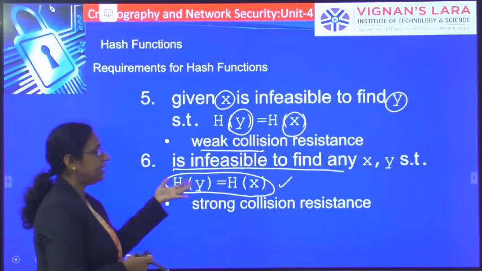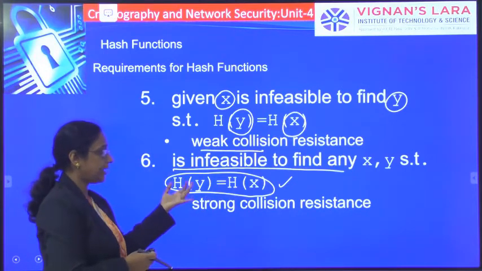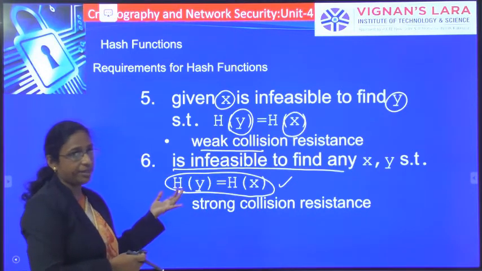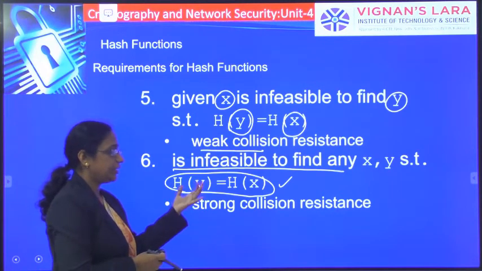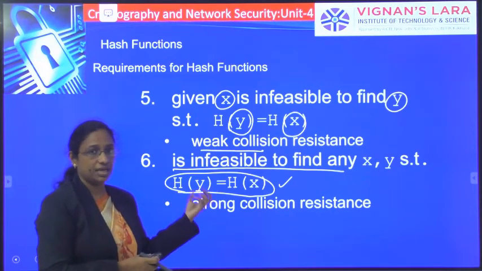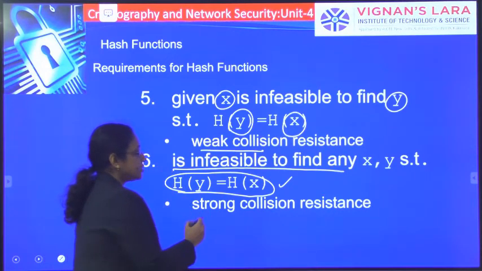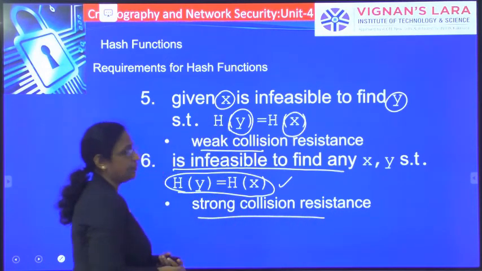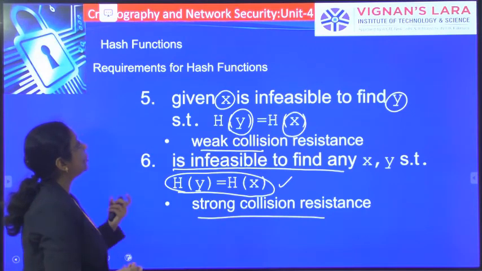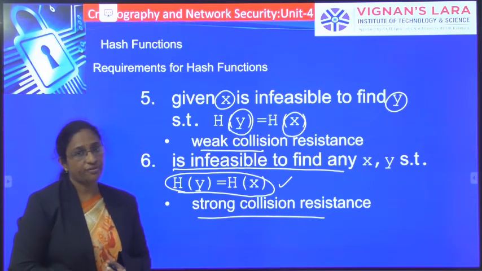That is your sixth requirement: there should be no two messages with the same hash value. This property is said to be the strong collision resistance property. So that is about the different requirements of hash functions.